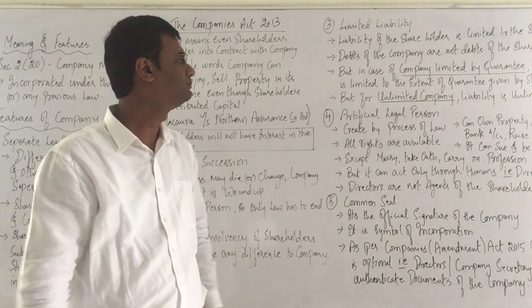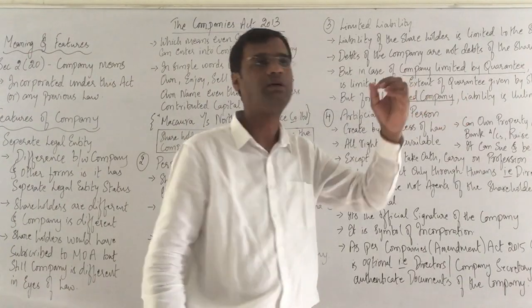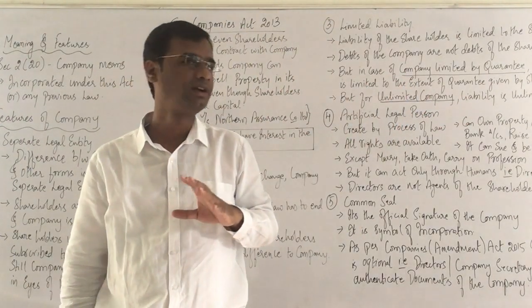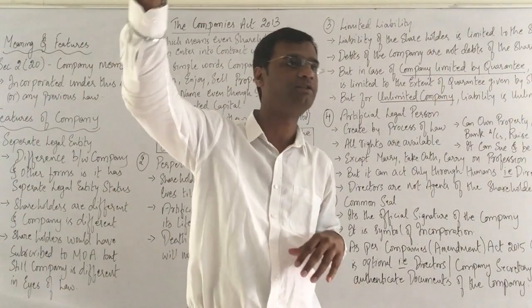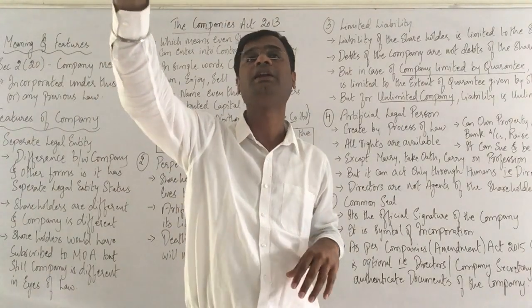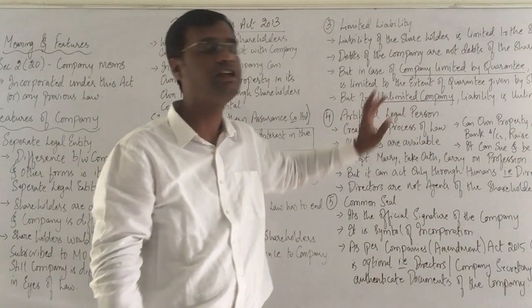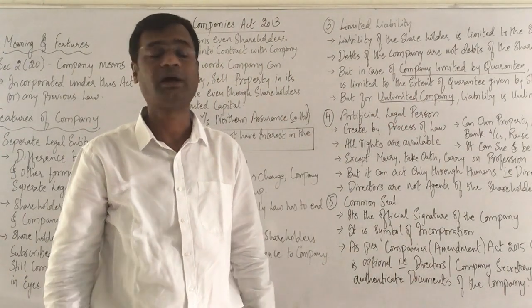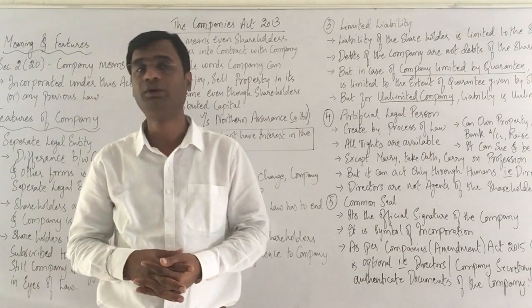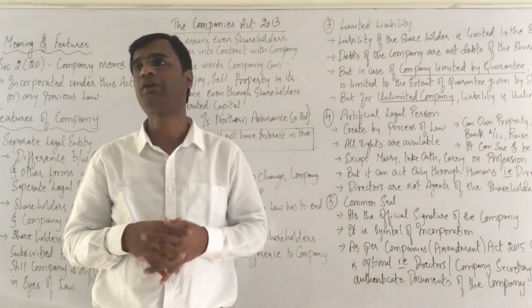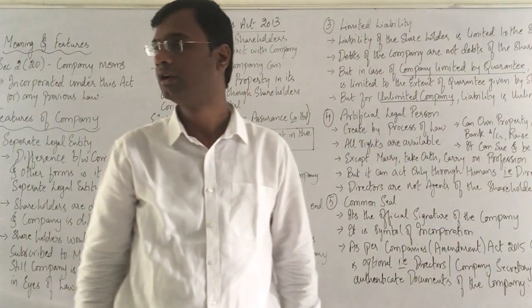And the last part, for an unlimited liability company, liability is obviously unlimited. Generally, people don't prefer an unlimited liability company because whatever activities the company has done, its liability will all become the liability of the shareholders. So very rarely do we see unlimited liability companies being floated. In today's world, I don't see the necessity for an unlimited liability company, though it is part of your textbook and part of your exams.